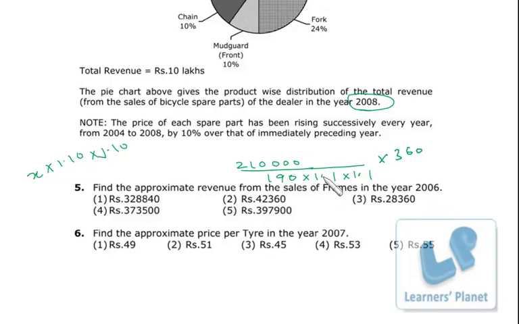Okay, so that's a 1, 2. I just did remove this, and this is 4, 5, 6. So this is precisely this. Okay, so our calculation is 21 into 36 by 19 into 11 into 11. So we have this huge data with us. Now obviously we have to go for the approximation. Now you just look at the options. Since there is none of these, you can approximate to a great extent, because see over here 3,28,000, 3,73,000, 4,2000, 3,97,000. So options are quite far from each other. So there is a scope of approximation.